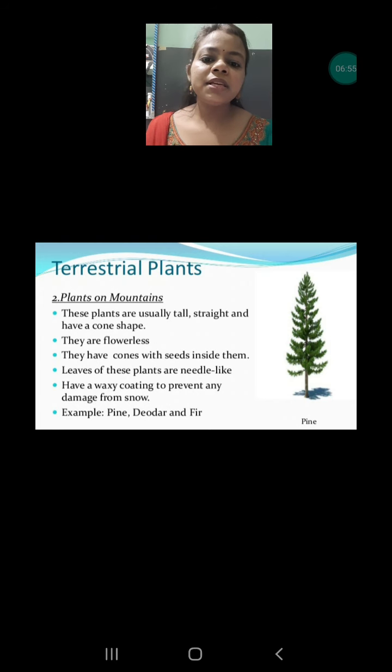The next, these leaves have a waxy coating. Again, I am going to explain. They have a waxy coating. Why? To prevent water loss. Just remember the winter season, when we used to apply moisturizer. Why? So that our moisture cannot escape and our skin will not become dry. In the same way, plants also have a natural moisturizer. We can say that is the waxy coating.